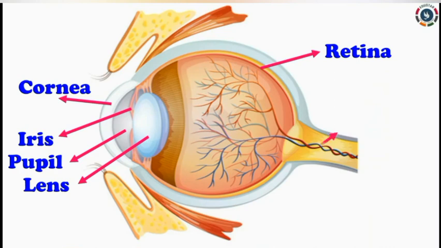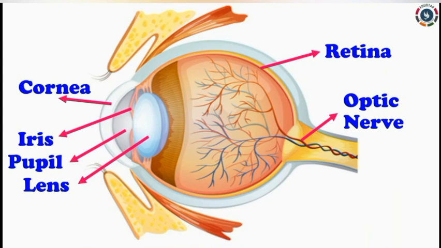The next part of the eye is optic nerves. Optic nerve connects eye to the brain. It is a sensory nerve. Messages from the retina are sent to the brain through this optic nerve.